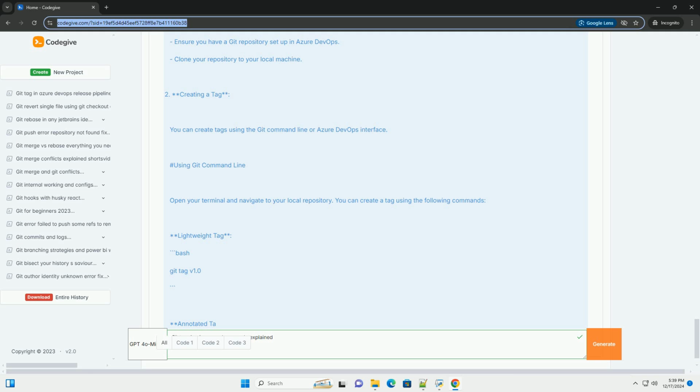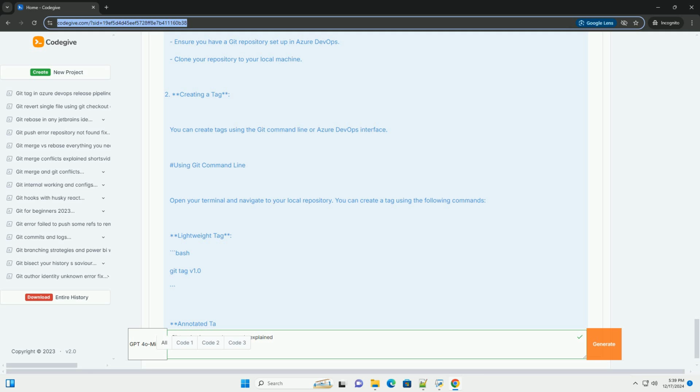There are two types of tags. 1. Lightweight tags. These are like a branch that doesn't change, they just point to a specific commit. 2. Annotated tags. These are full objects in the Git database, containing metadata such as the tagger's name, email, date, and a message. These are recommended for release versions.